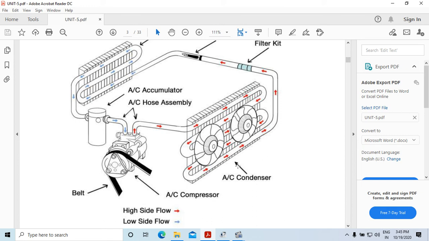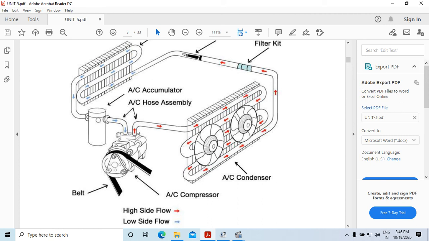In this, this is the evaporator, which absorbs the energy, and after evaporating, the refrigerant may be R12, that is freon, which contains CFC, meaning chlorofluorocarbon, that is hazardous to our ozone layer, due to which it is replaced by a new refrigerant, that is R134a, which is free from CFC, meaning chlorofluorocarbon free.